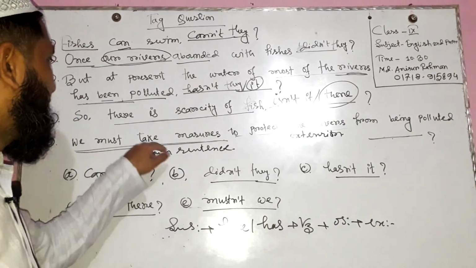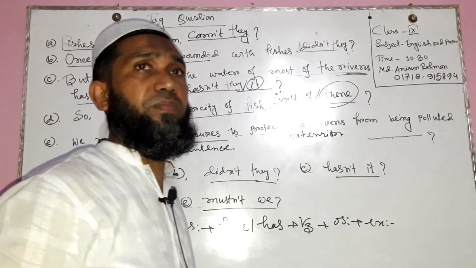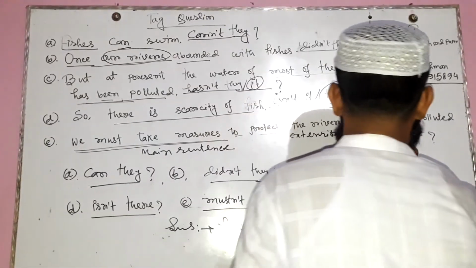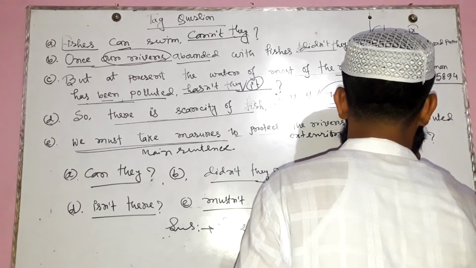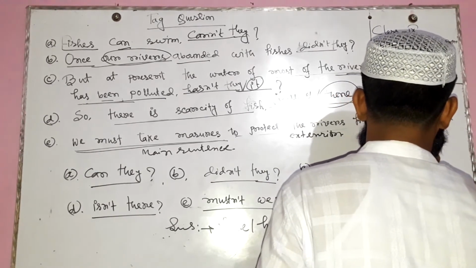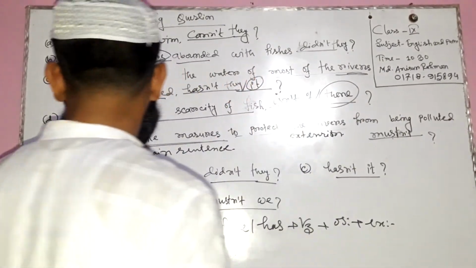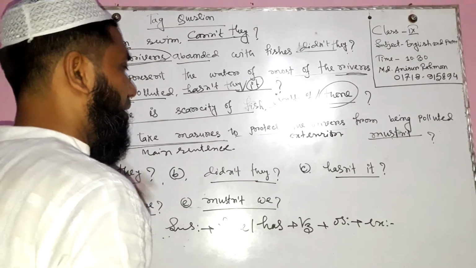Here it is "must," and this sentence is affirmative, so in this place we have to use negative, I mean "not." Here is "must" and "mustn't." We must take measures. Here the subject is "we," so in this place we use "we" also.